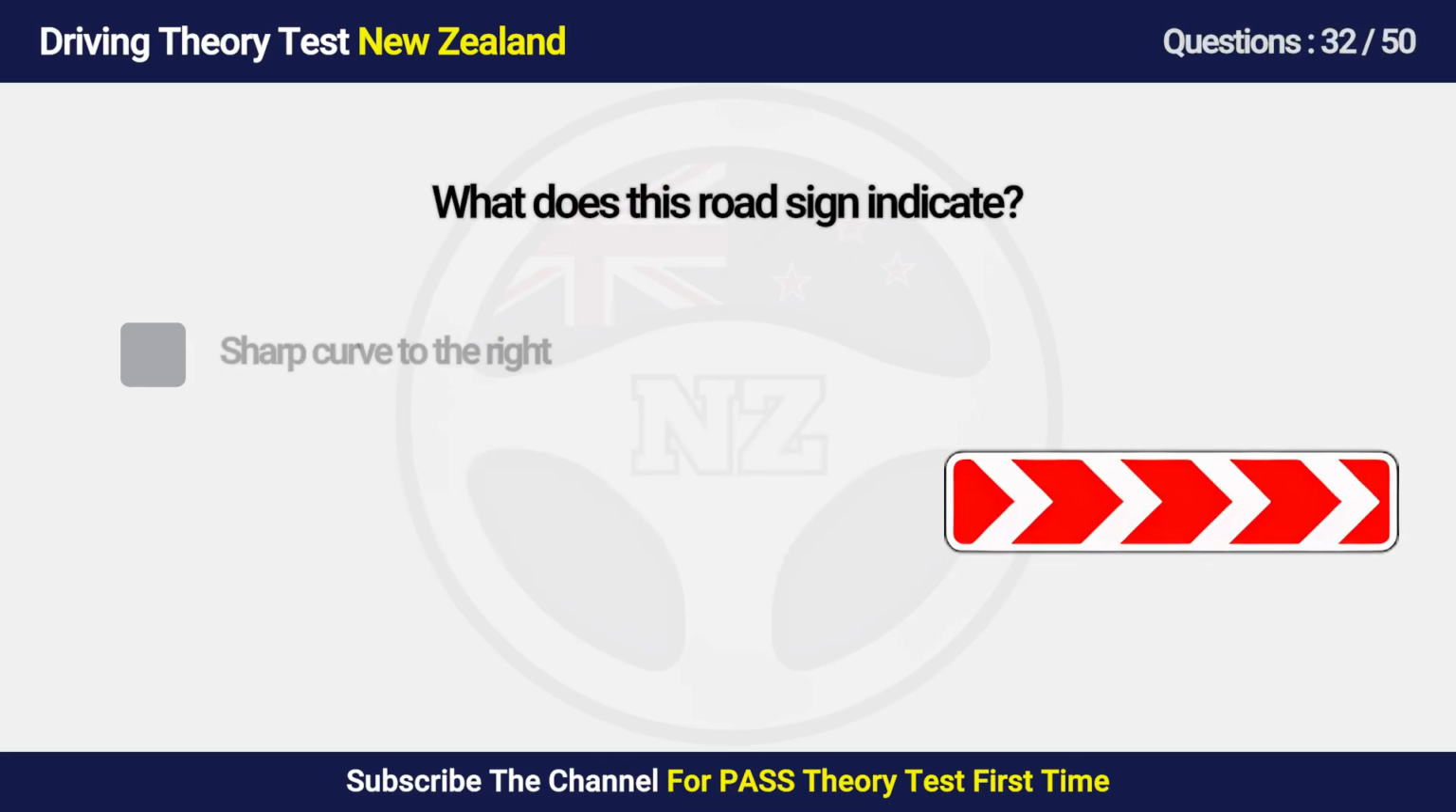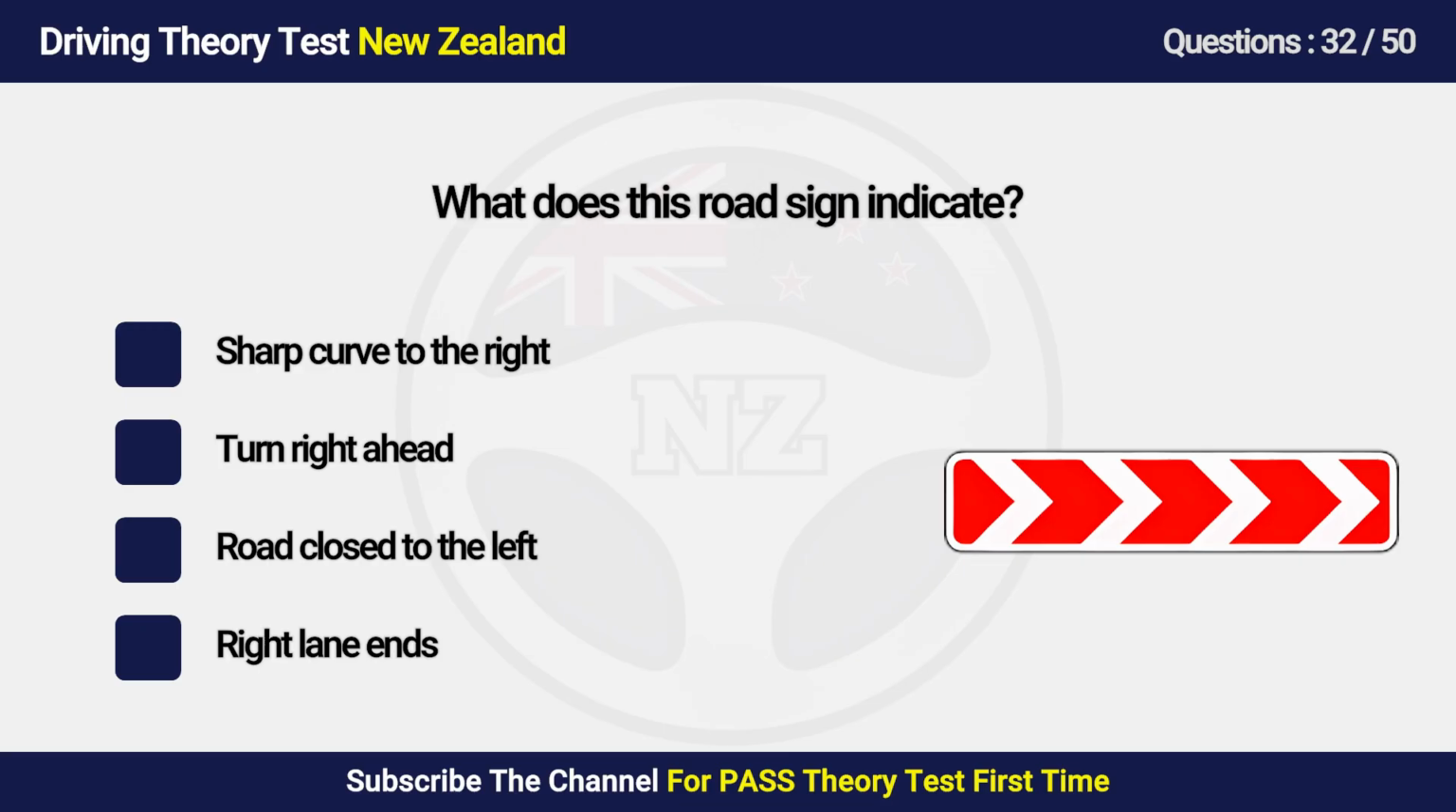Question 32. What does this road sign indicate? A. Sharp curve to the right. B. Turn right ahead. C. Road closed to the left. D. Right lane ends.